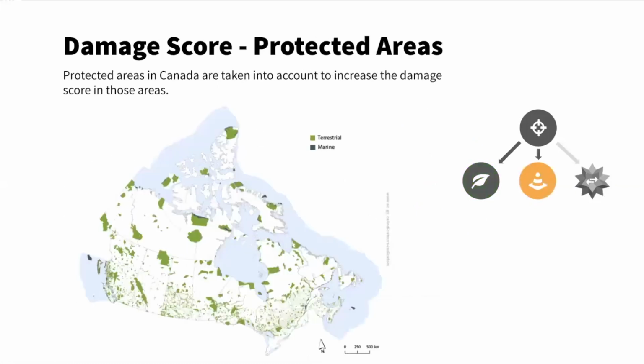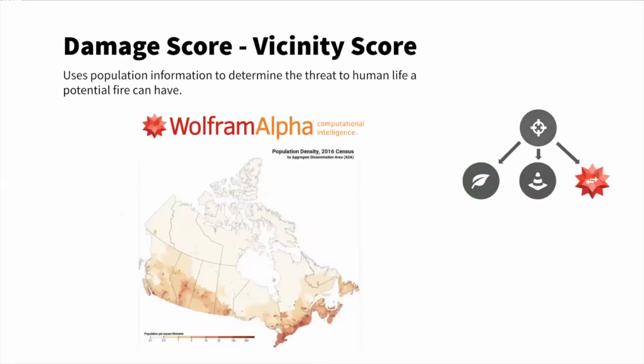The second metric that we had to gather was protected areas. So these are things such as national parks, critical habitat, historical sites. So each grid now has a number of protected areas associated with it. And then finally, we pulled from the Wolfram Alpha API so that given a location, we can find the population of the nearest city and the distance to that city.